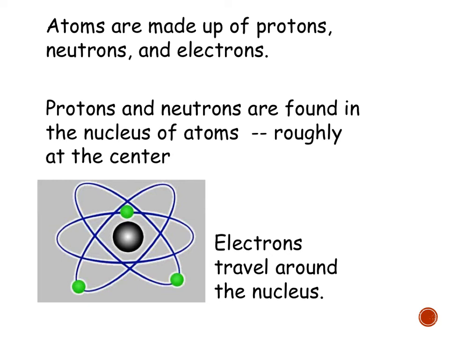And then the electrons, even though they're so small, are going to create most of the volume of the atom. The catch is that they don't like each other. They repel each other. So you're going to get a lot of empty space in between. A kind of tricky test question I've seen before is, what is an atom mostly made of? And if you're talking volume, the answer is mostly empty space.